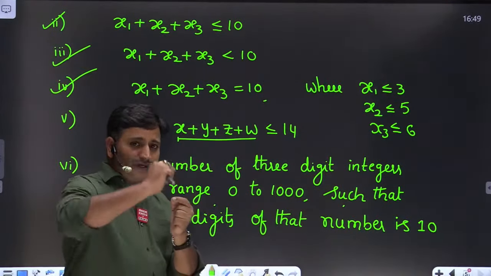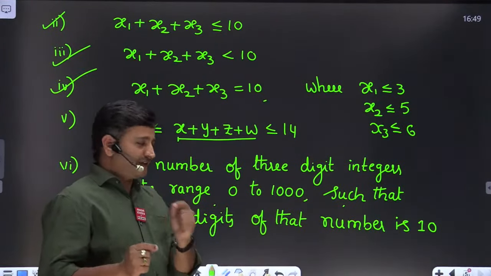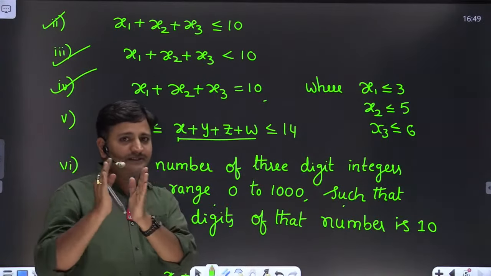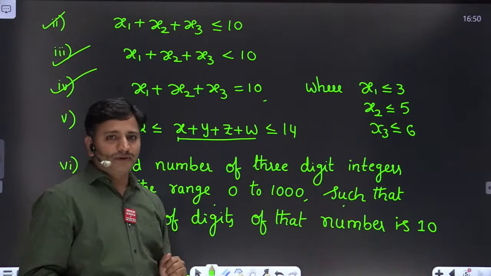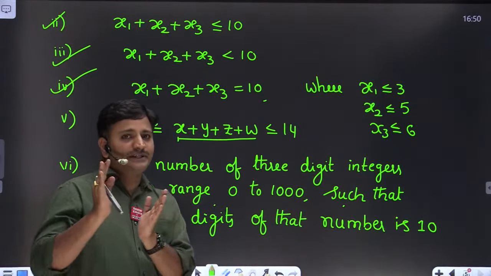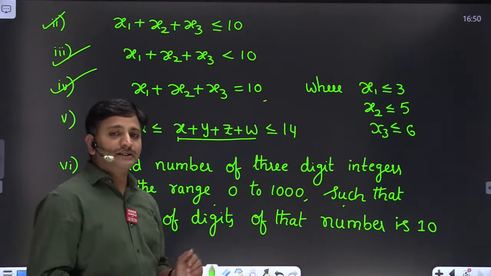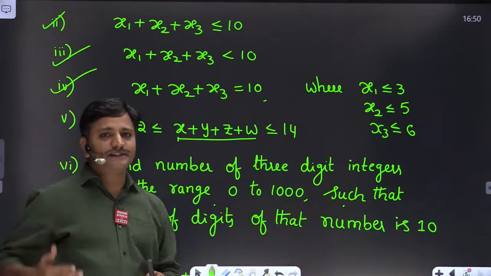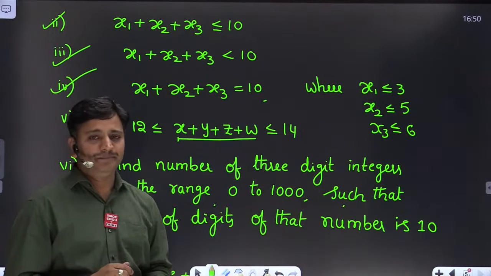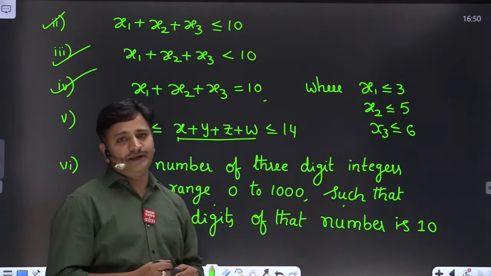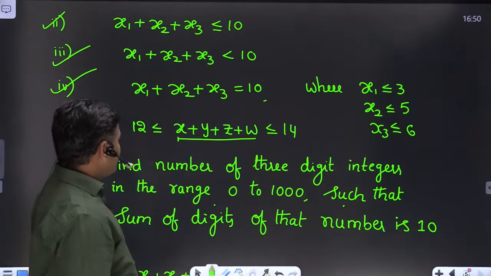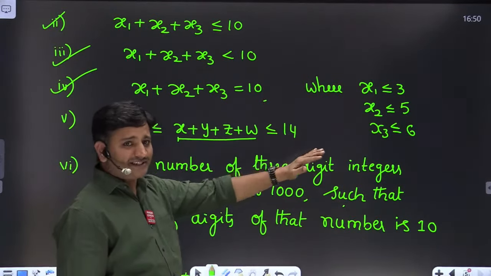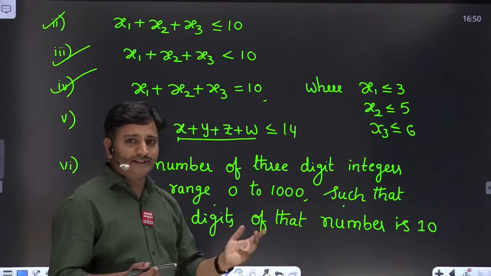So therefore we have to divide into 3 parts. First part is x plus y plus z plus w equals 12, right? Second part x plus y plus z plus w equals 13. Third part x plus y plus z plus w equals 14, friends. Then sum up all these results, you will get the answer. Or else you can do one more way, that is find the number of solutions from 0 to 14. From that you can subtract the number of solutions from 0 to 12. You will get the same result.